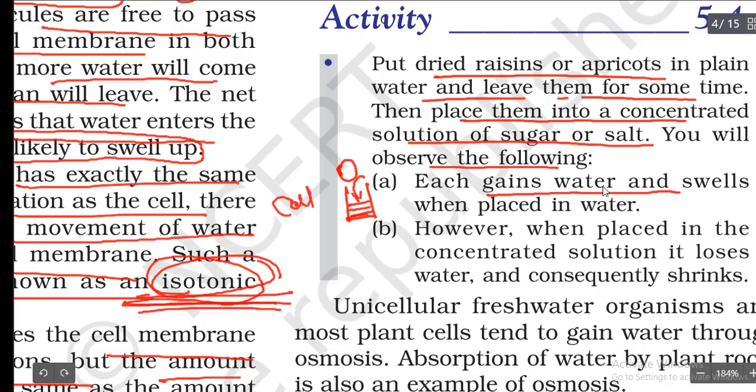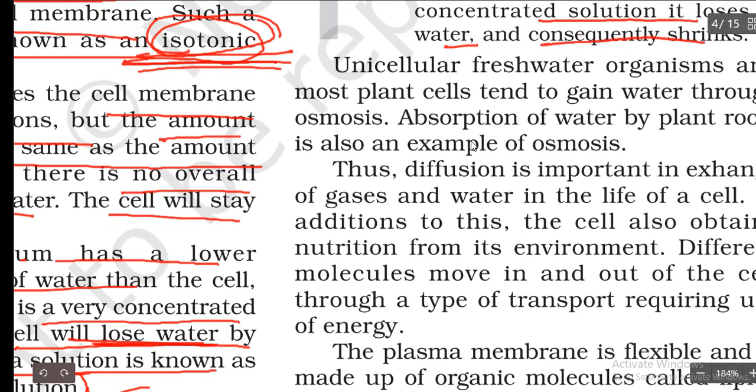Each gains water and swells when placed in water. However, when placed in the concentrated solution, it loses water and consequently again it is going to shrink. Okay. So unicellular freshwater organisms and most plant cells tend to gain water through osmosis. So amoeba, all the unicellular organisms, what happens? They are present in water. They are going to gain water through the process called as osmosis.